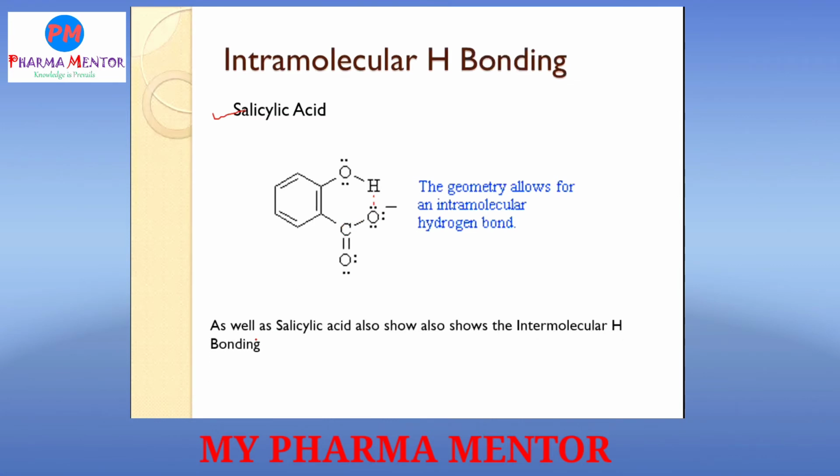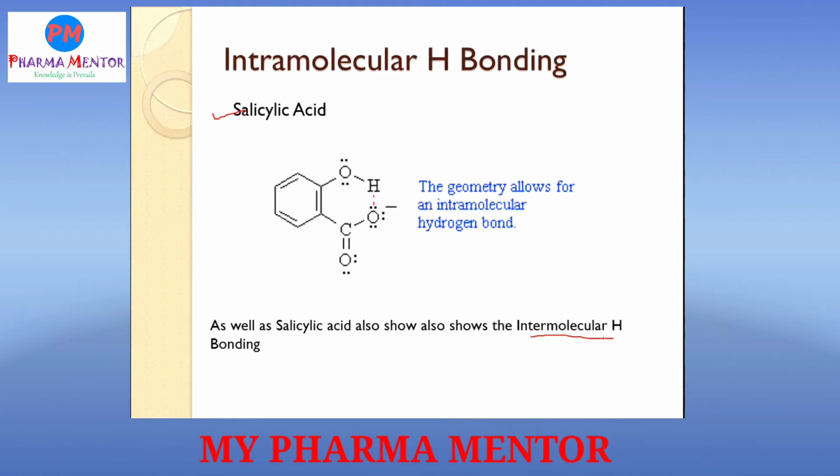Again, one important point: salicylic acid also shows intermolecular hydrogen bonding. Due to the presence of this hydrogen, which carries a partially positive charge, and oxygen, which carries a partially negative charge, it forms a hydrogen bond with another molecule of salicylic acid. So it shows intermolecular hydrogen bonding.